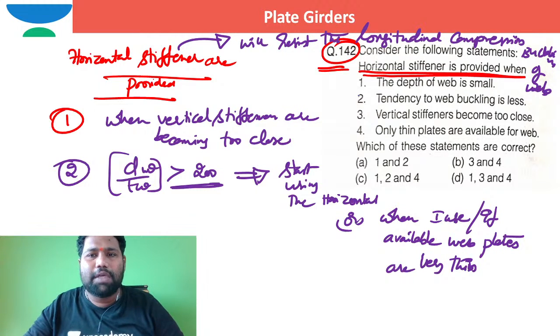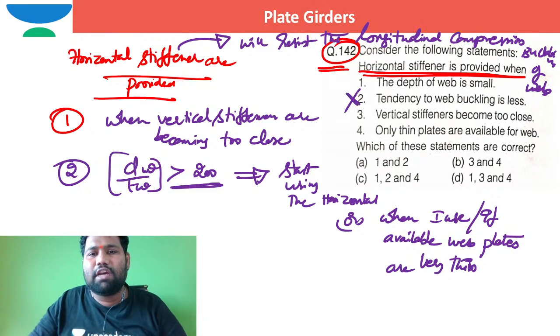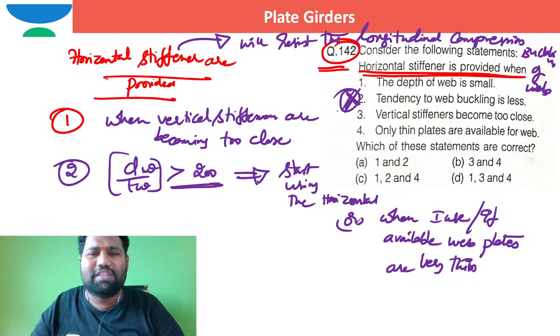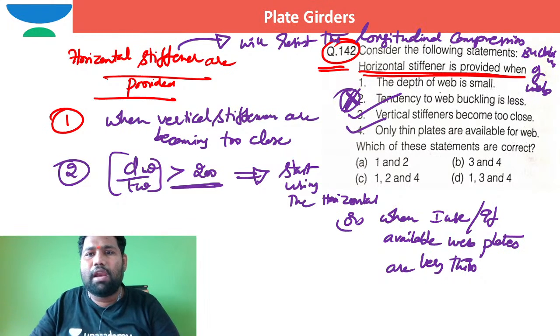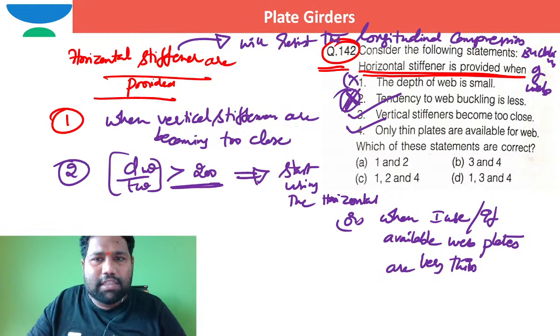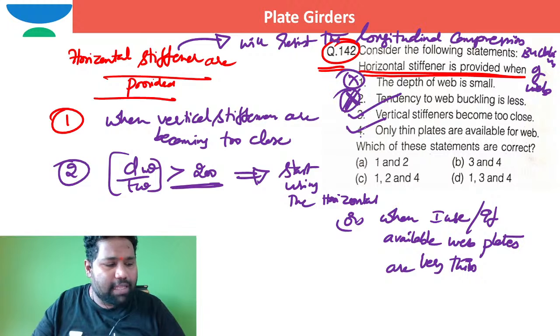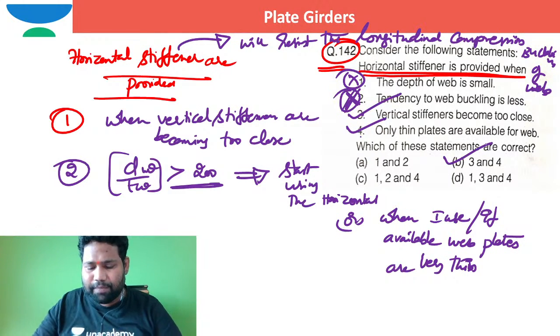Now if you check these options, the tendency of web buckling is less? When the tendency of web buckling is less, we won't provide any sort of stiffener. Vertical stiffeners are becoming too close: yes, this is correct. Only thin plates are available for web: yes, when only thin web plates are available, we provide this horizontal stiffener. No, no such thing is there. So directly I can say options 3 and 4 are matching, so option B itself is the correct one. Is that okay, Sumit?